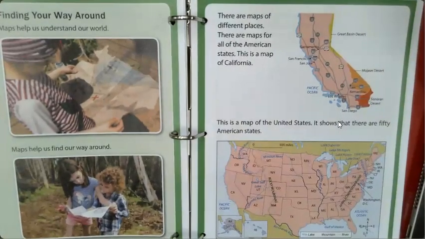Chapter 2, Finding Your Way Around. Maps help us understand our world. Maps help us find our way around. There are maps of different places. There are maps for all of the American states. This is a map of California. This is a map of the United States. It shows that there are 50 American states.